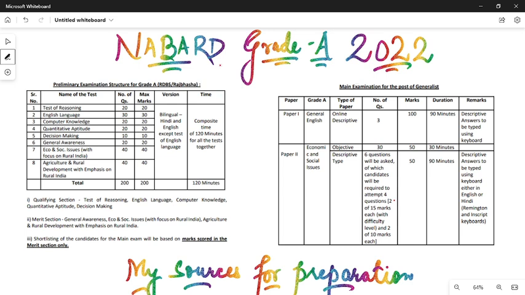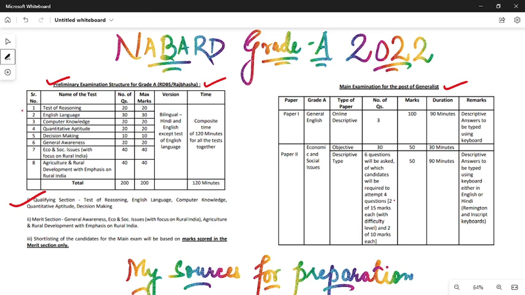This examination is conducted in 3 phases. Phase 1 is the preliminary phase, phase 2 is the mains phase, and phase 3 is the interview phase. For the phase 1 or the preliminary examination, you have 8 sections. But the good news is out of these 8 sections, the 5 sections are qualifying in nature. So every aspirant who is not comfortable with quantitative aptitude or reasoning or English, they have a little bit of